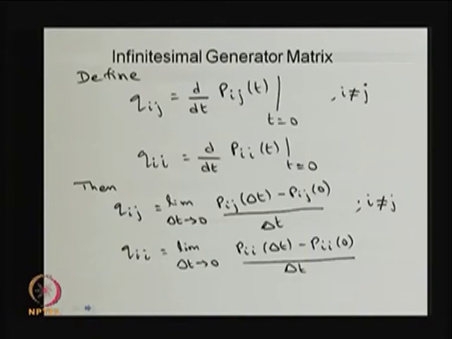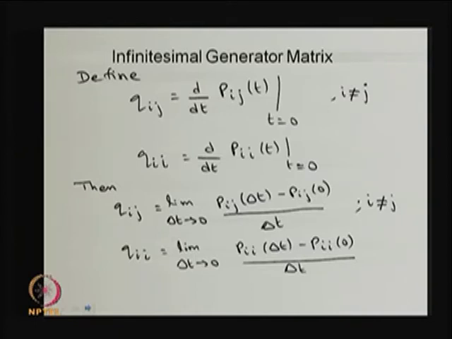I am going to define the quantity called Qij, and later this is going to form a matrix that is going to be called the infinitesimal generator matrix. So, let me start with the definition. Qij is nothing but the derivative of Pij of t, which is a function of t.